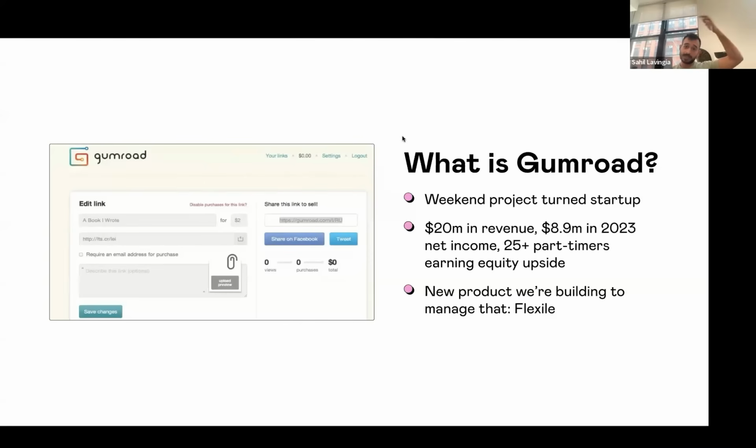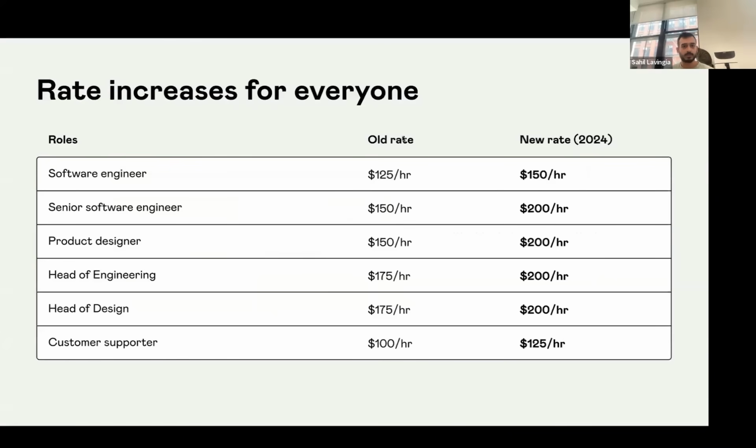So I guess the second bullet point, Gumroad is doing quite well. So in 2023, we did about 20 million in revenue. About 8.9 million of that was net income. And the entire company is freelancers. We have 25 or so freelancers. Everyone bills hourly, gets to choose what % of that hour they want in equity. And we're building a whole new product to manage all of this kind of stuff called Flexile, which I'll talk about later. But first, we'll talk about Gumroad.